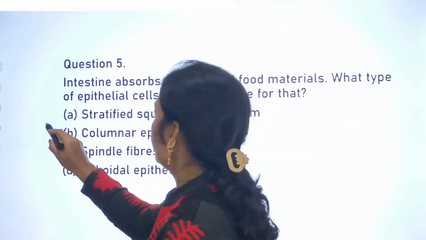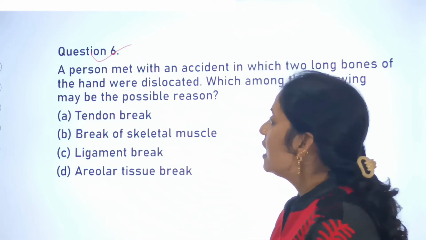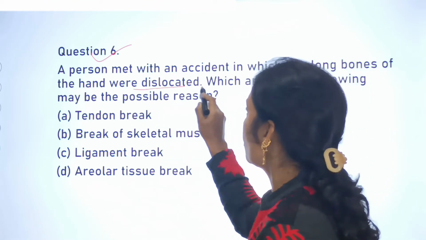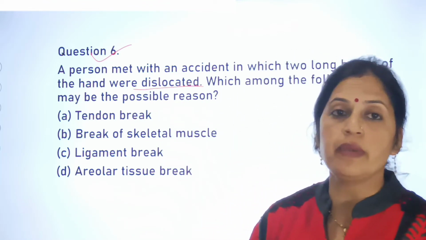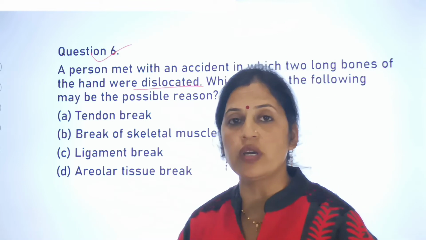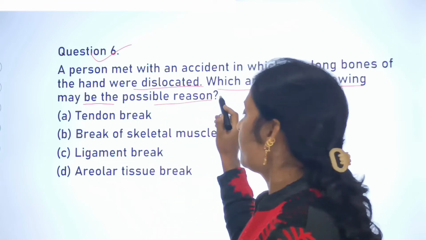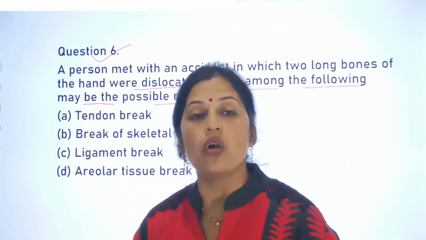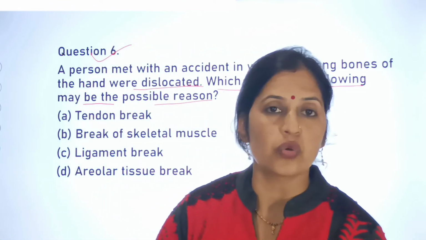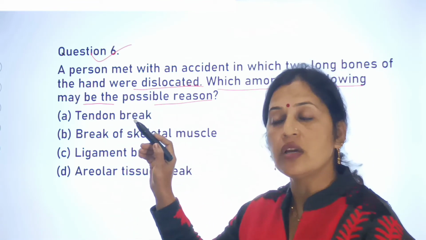Next is your question number 5, not 5 but your question number 6, and your question number 6 is: a person met with an accident in which two long bones of the hand were dislocated. If a person met accidentally, in which his two long bones of the hands were dislocated, then which among the following may be the possible reason? अगर कोई एक पर्सन है और उसके एक्सीडेंट में टू लॉन्ग बोन्स डिसलोकेटेड हो जाती हैं, दैट मीन्स एट दैट टाइम which following may be possible reason?